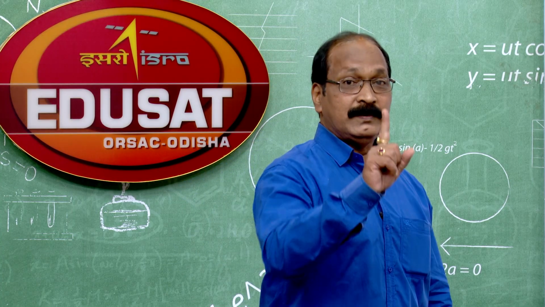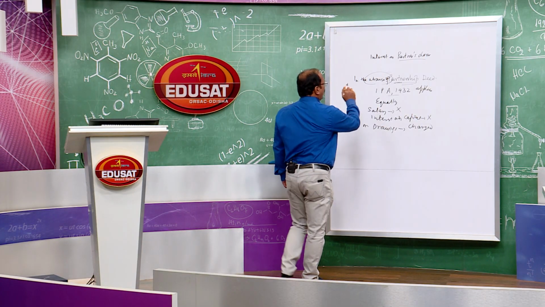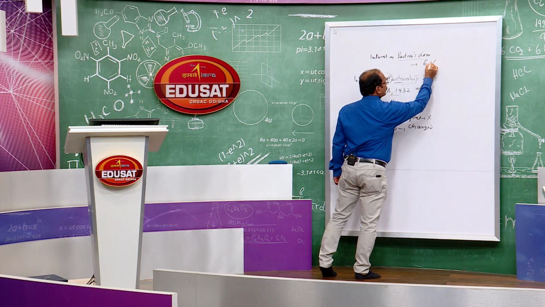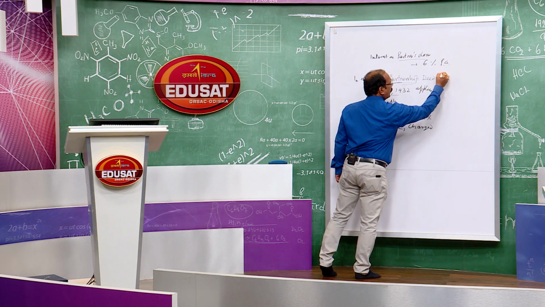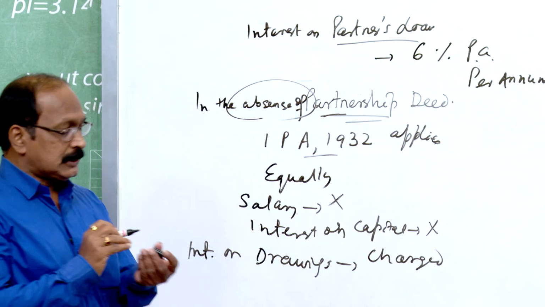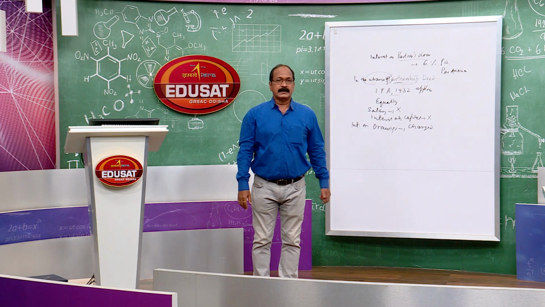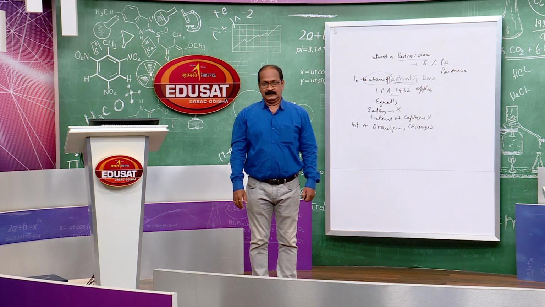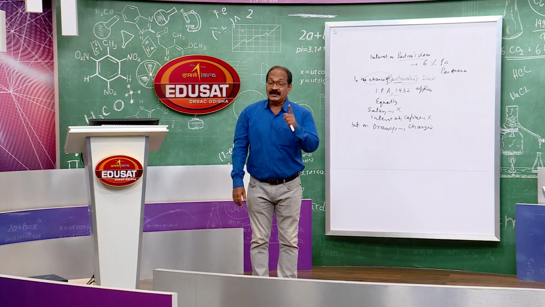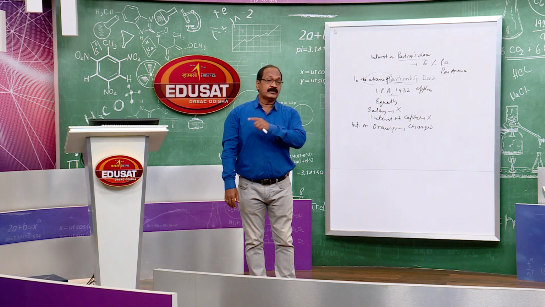But in the absence of that item in the partnership deed, or absence of partnership deed, interest on partner's loan is payable at 6% per annum, that means annually. This is prescribed by the Indian Partnership Act 1932. It is mandatory. But remember, this is a charge against profit.